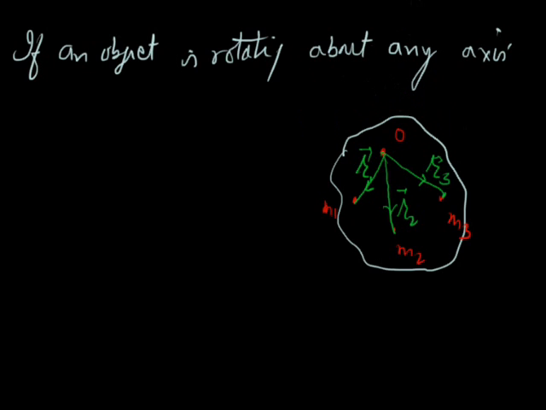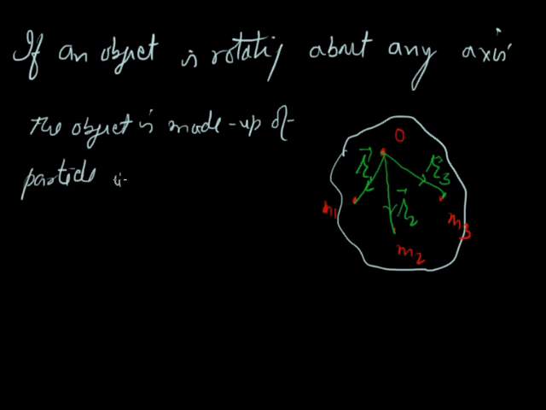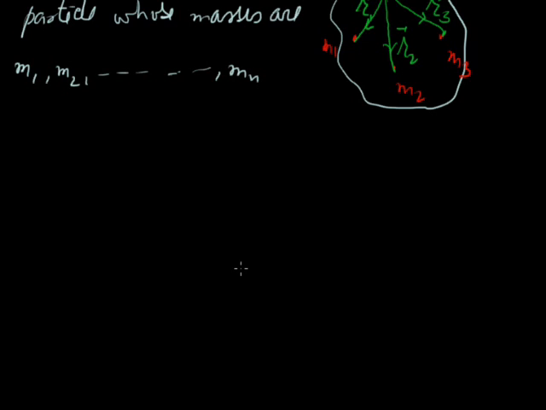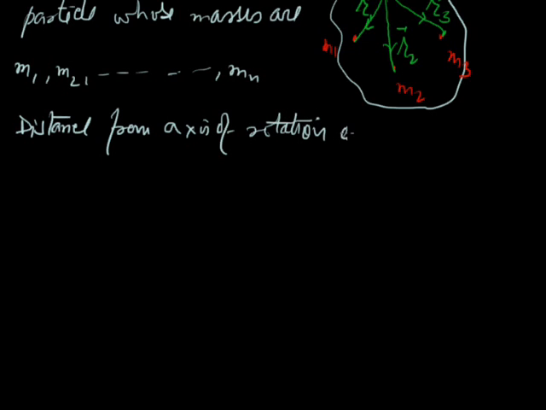The object is made up of particles whose masses are m1, m2, m3 and so on up to mn. The distances of these particles from the axis of rotation are r1, r2 and so on up to rn.